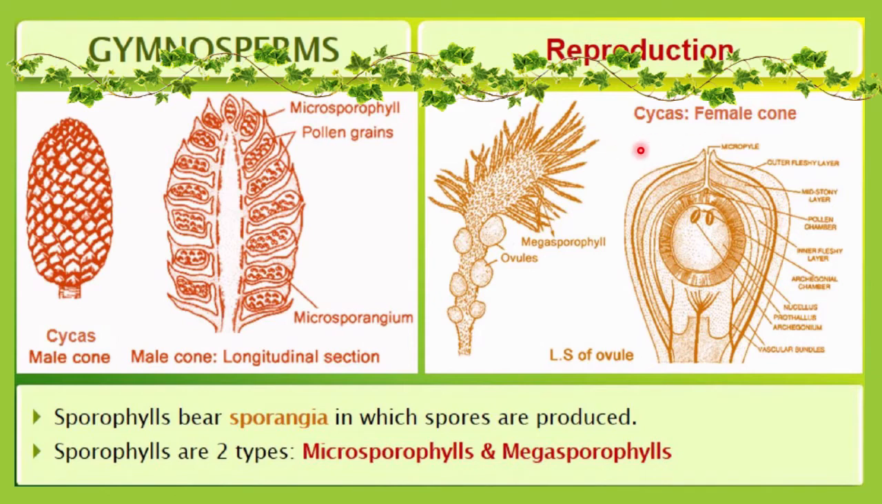This is a female cone. This whole structure is a female cone, and here is an LS, or longitudinal section, of an ovule, in which you can see some structures. We will learn them in detail. These are the ovules you can see here. The megasporophyll is there, and here are the ovules.